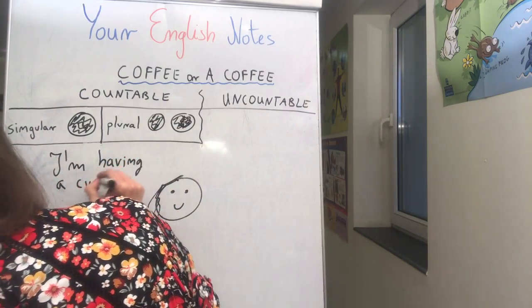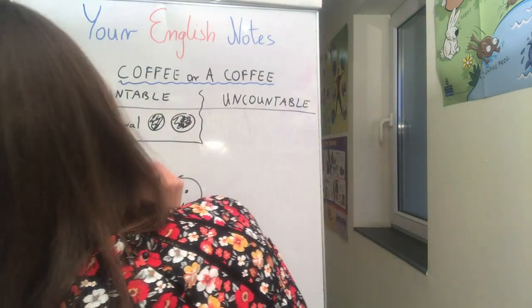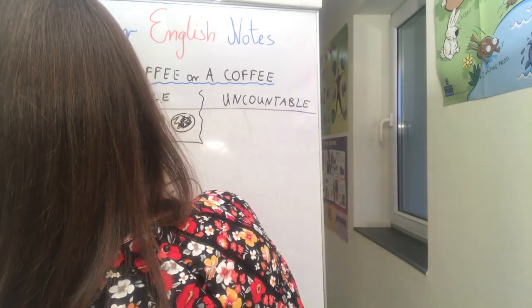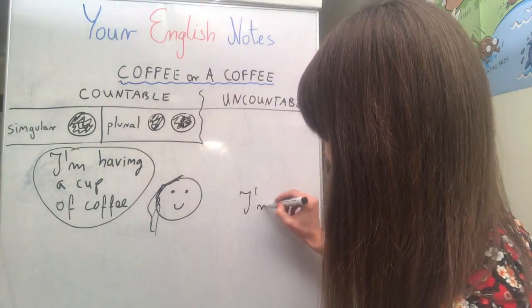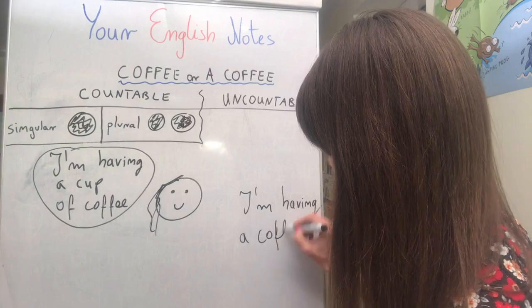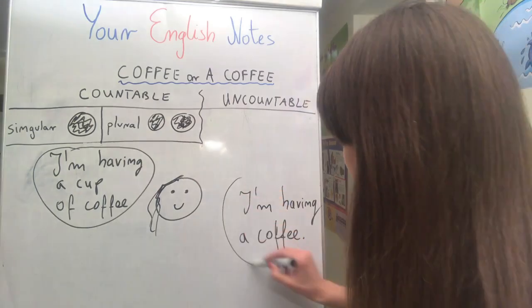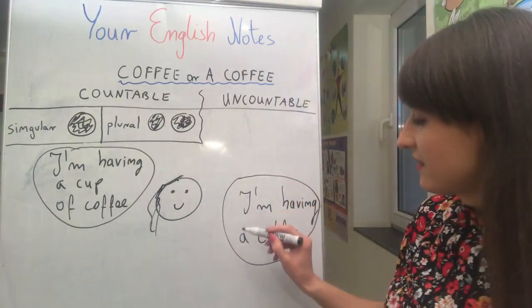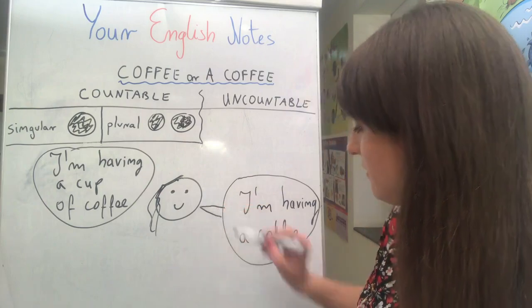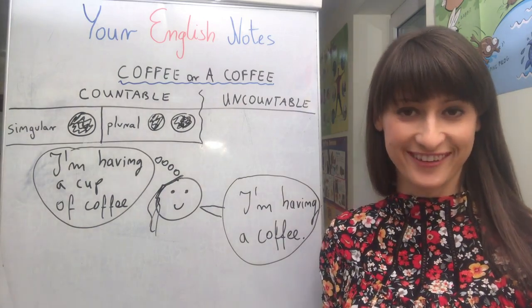I'm having a cup of coffee. Okay, and look, oh wait, let me just put it in the bowl. Okay, this is what she is saying now. I'm having a coffee, okay? But what she really means is, I'm having a cup of coffee, okay?